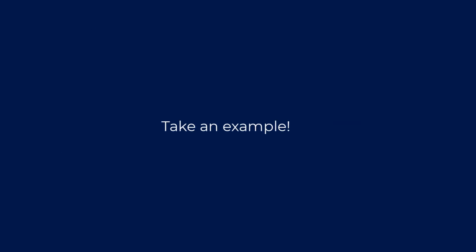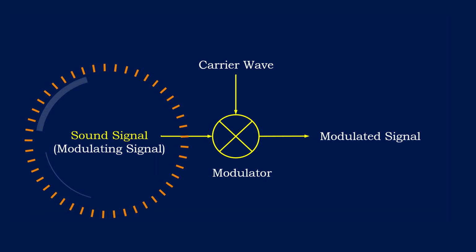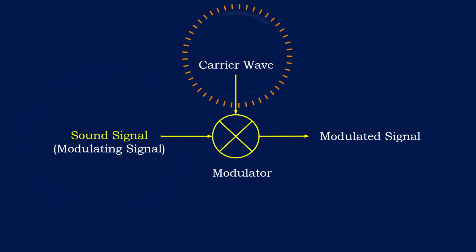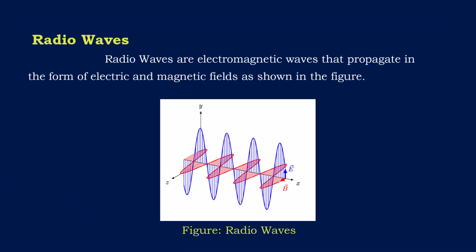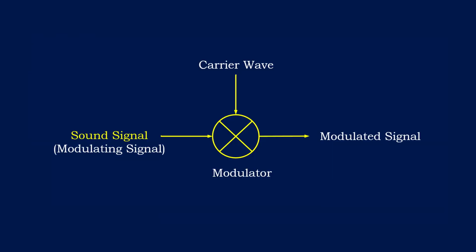To understand modulation, take an example. A person wants to move from Lahore to Karachi. As the distance between these two cities is 1,200 kilometers, it is hard to travel by foot, but if he travels by plane, then he will reach his destination easily. Same is the case with sound signal. It cannot travel much distance in air. It needs a carrier wave just like a man needs a plane. As the carrier wave is a radio wave, which is an electromagnetic wave and travels with the speed of light, in this way the sound signal reaches its destination in no time.